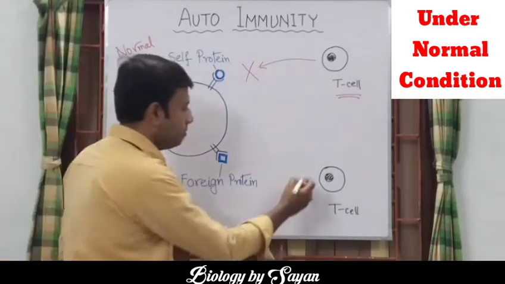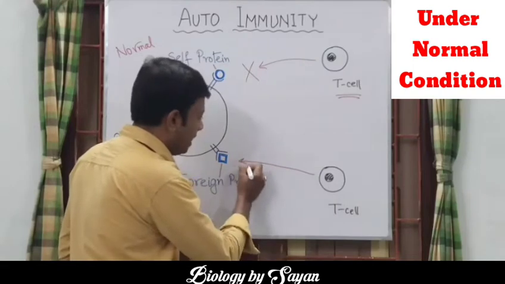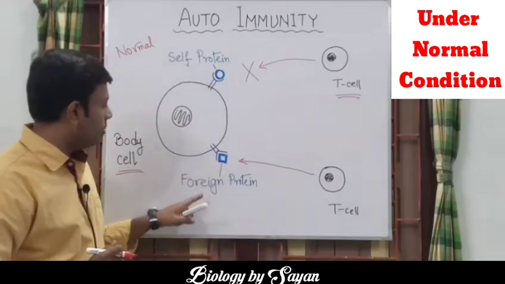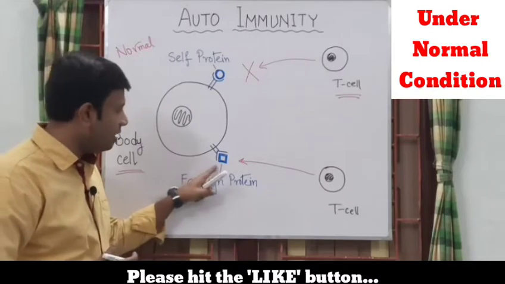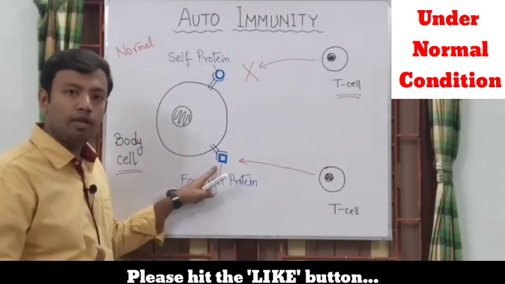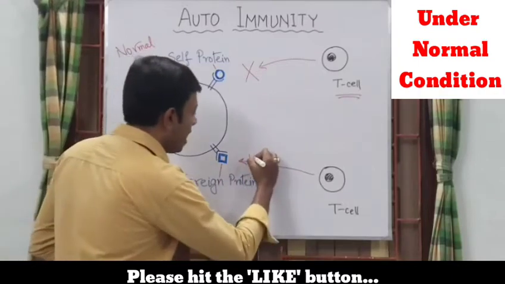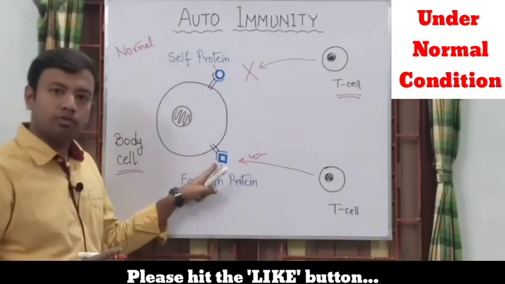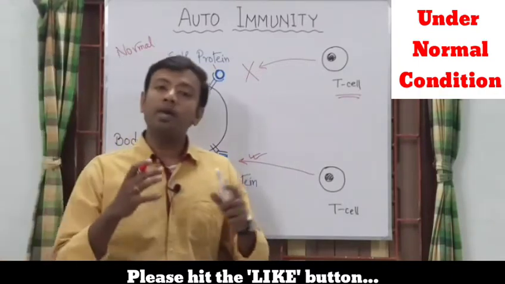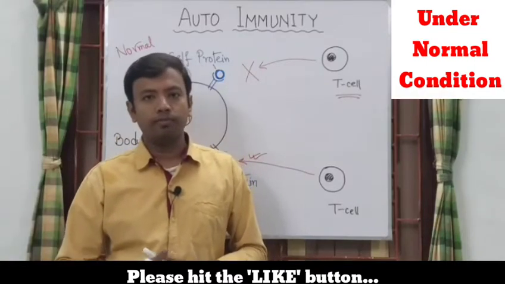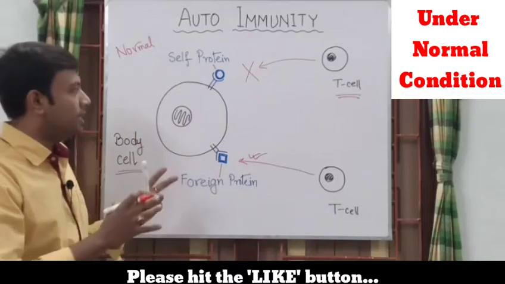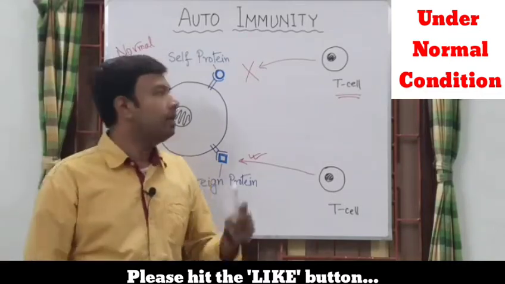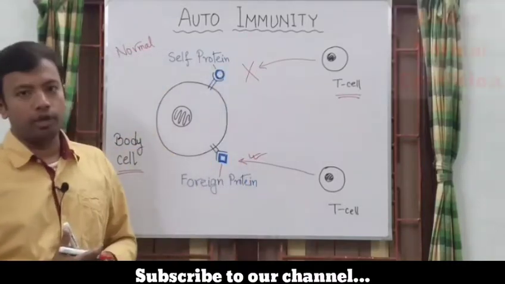At the same time, such immune cells will also come near to that foreign protein, identify it as non-self, and will bind and react with this protein to finally destroy it or the cells bearing such non-self proteins. Thus, under normal condition, our cells are well aware to identify self and foreign proteins.